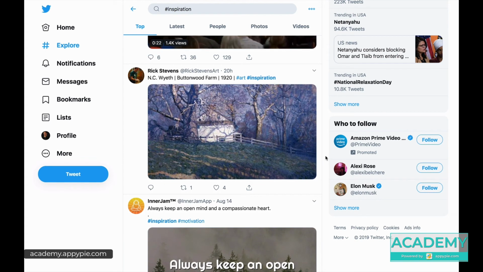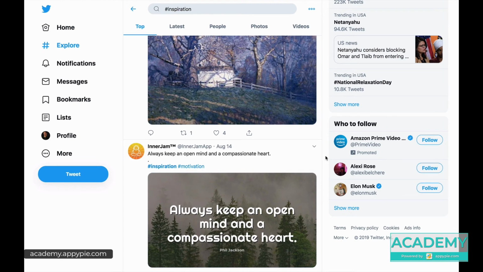On Twitter there's hundreds of people talking about that, and you don't need to hire all of them. You just need to hire one or two at a time and see how it works out for you. And this is likely going to be very inexpensive, so you can just test this out, see if it works for you. Generally on Twitter the engagement is not big, and people typically don't buy stuff from Twitter. They're a little more likely to engage from Instagram, a little more likely from YouTube, especially if a video is made specifically about your company and your brand. But I'm just using this as an example of how you can manually find many potential influencers.